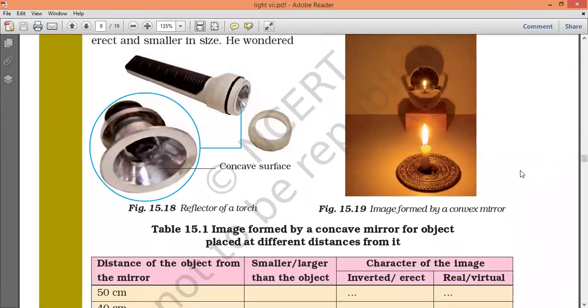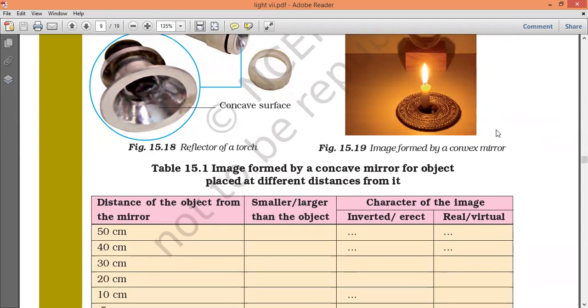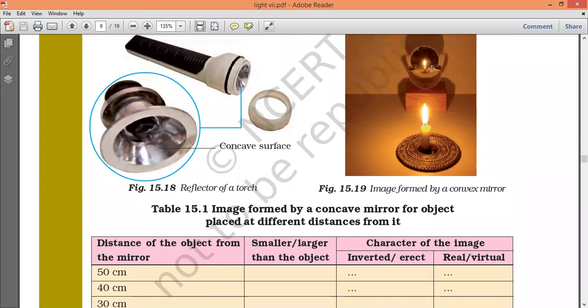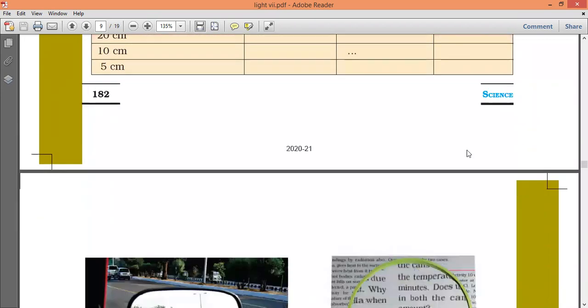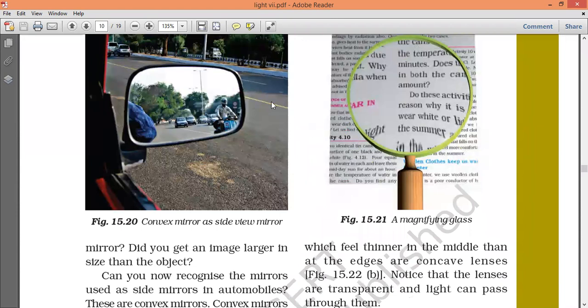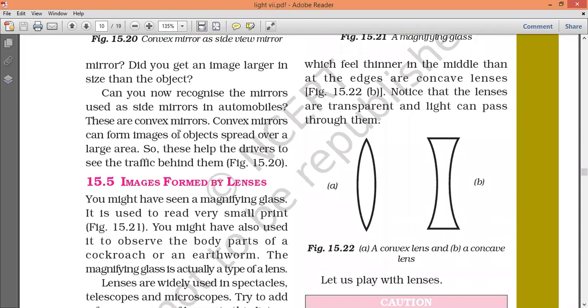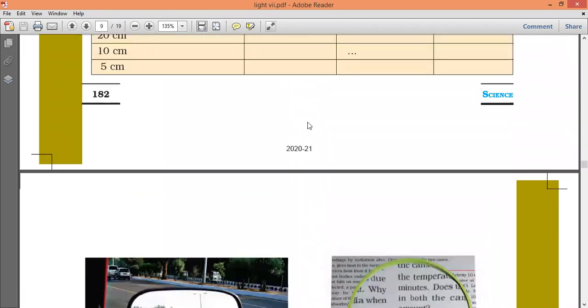See here, convex lens. For convex, the image is erect, no doubt. Not inverted, correct. See here, how you observe vehicles here, this is a convex mirror.